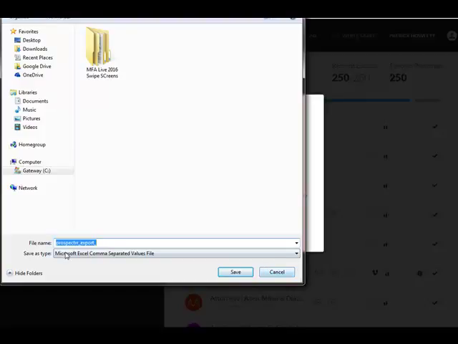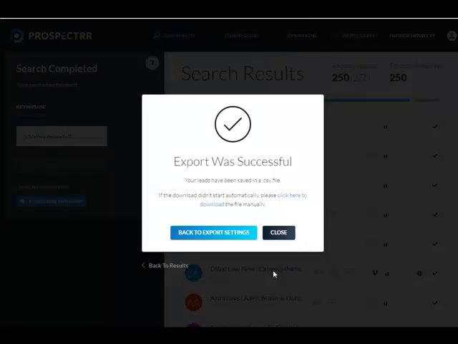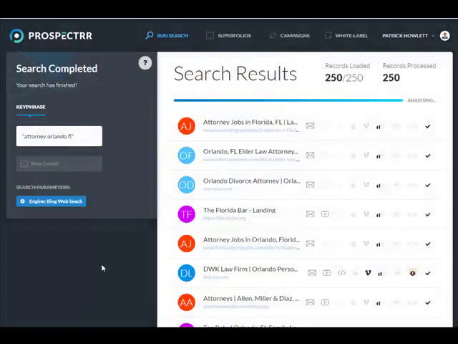And here's what I do. I take this, I get rid of everything but the email addresses, and I upload that to Facebook. I create a custom audience, and let's say I was able, this is just Orlando. I could do all the communities around Orlando. So all the communities in the 407 area code, let's say. And I might get this to be several thousand attorneys that are in the Orlando area.